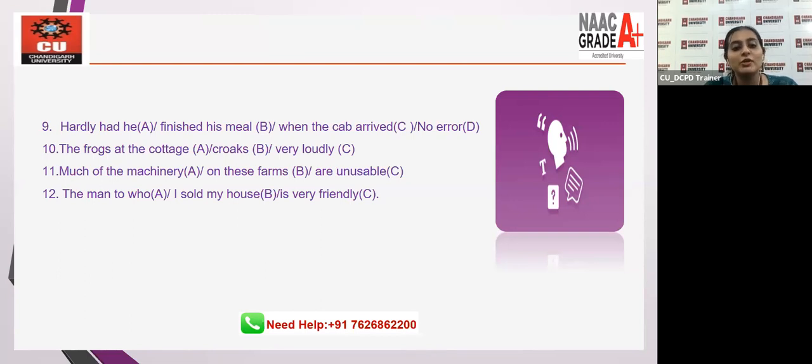Let's go to 11. Much of the machinery on these farms are unusable. Which part of question number 11 has error? Is it A? Is it B? Is it C? Which part has error? Please write in the chat box.